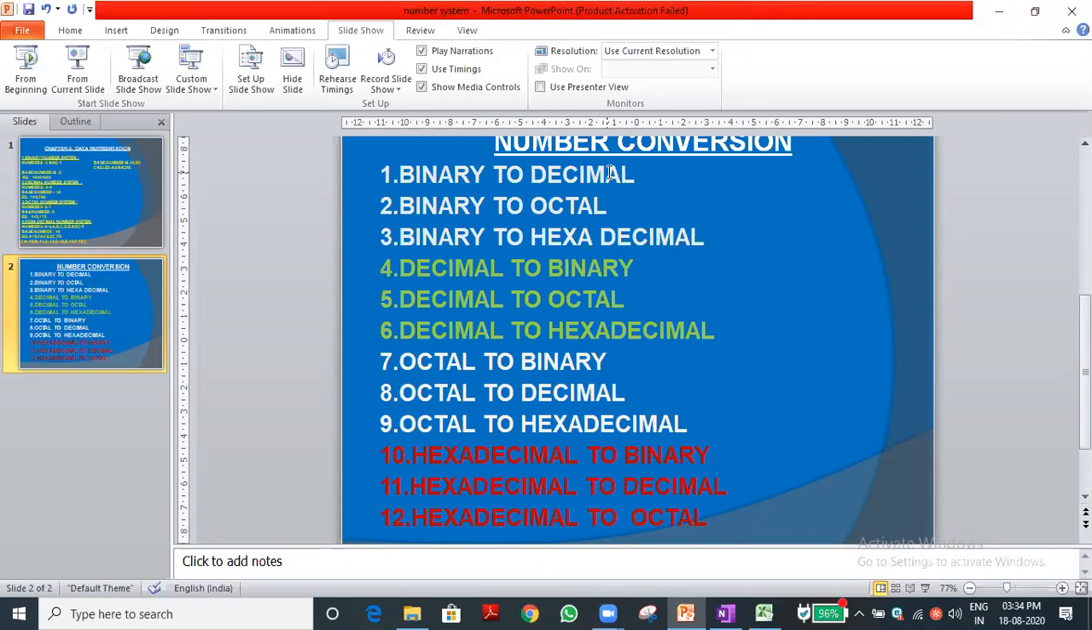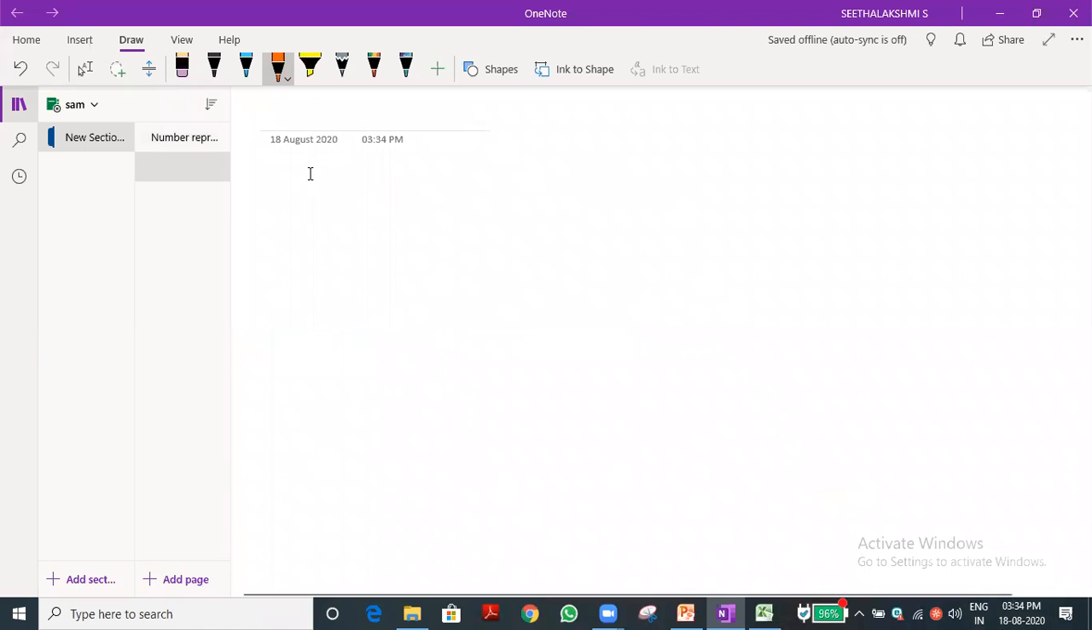For example, one number is there, in binary. What is the equivalent decimal number? If we want to find it, we want to do the conversion. Shall we start to do the conversion? Yes, sir. Good. I'm using a new page. You also write side by side. First one is what? Binary to Decimal.